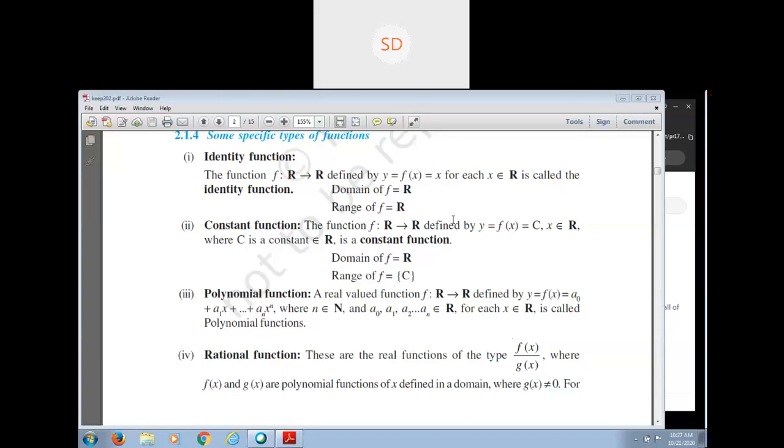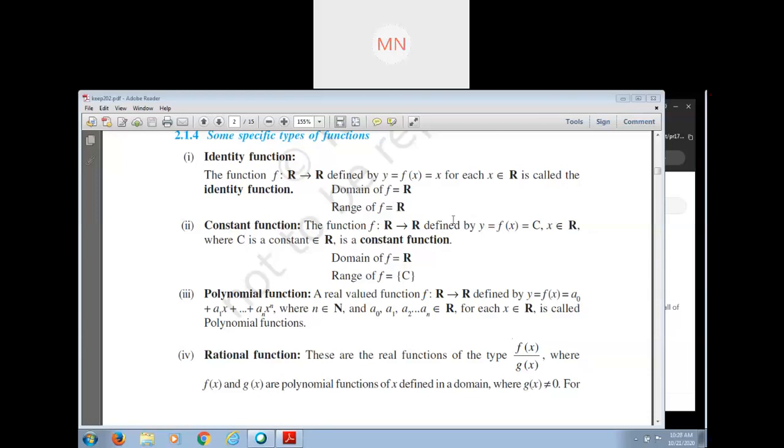Yes, ma'am. Okay, after that we study about function. In case of relation, it is not necessary that all elements of the first set are related to the second set.